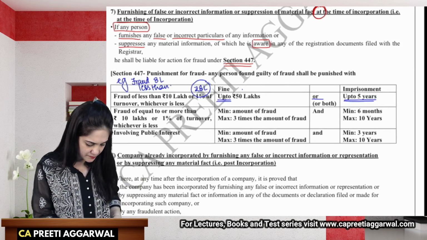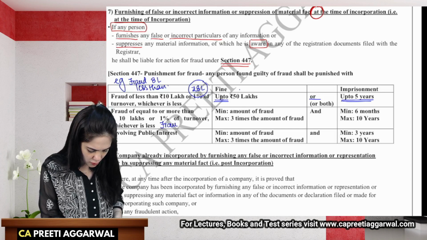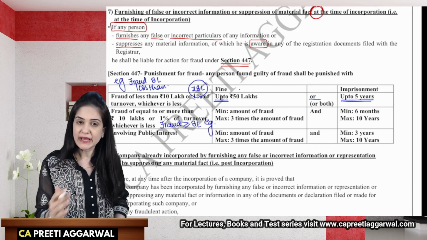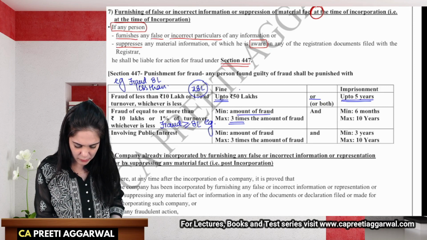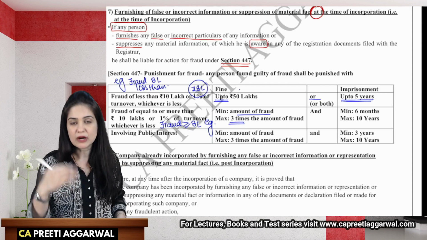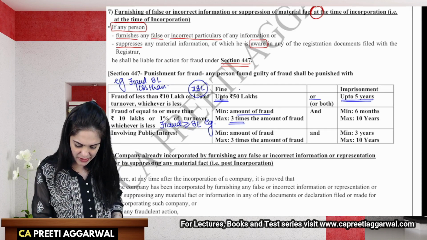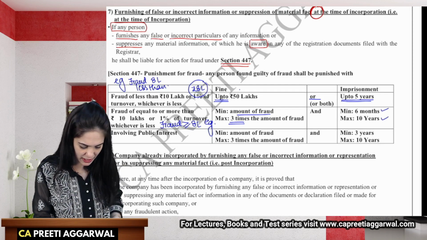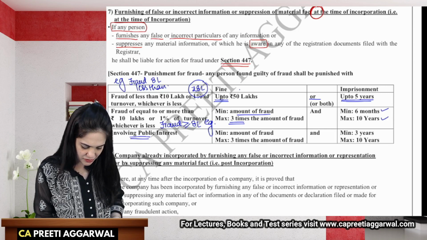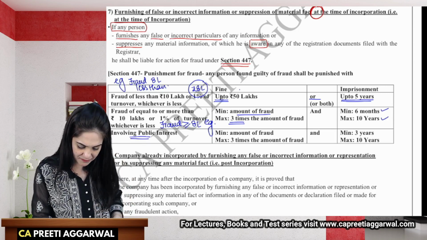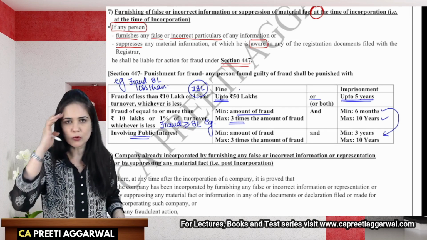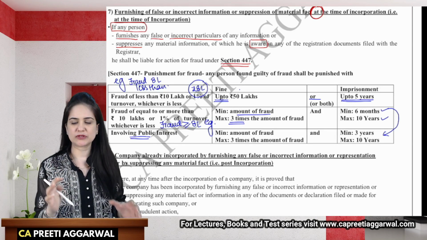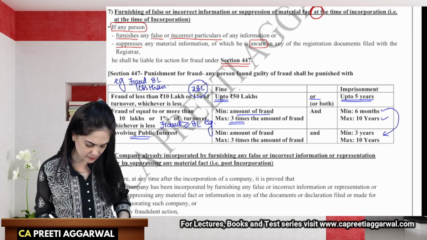But if the fraud is either equal to or greater than 8 lakhs, this is in my example, then the fine will be minimum amount involved in fraud, which may extend to 3 times the amount involved, and earlier it was or, now it is and minimum 6 months imprisonment, which may extend to 10 years. If it involves public interest, then the fine amount will remain the same. Imprisonment from 6 months, it will change to 3 years. Okay, so that is the only change. You need to memorize the provisions of section 447. It is there in your syllabus.